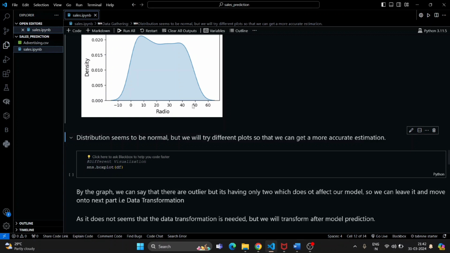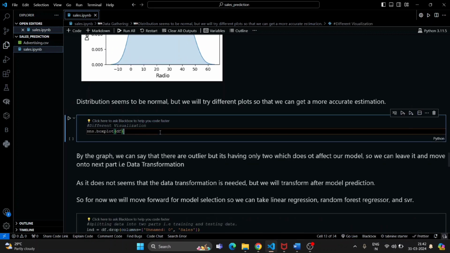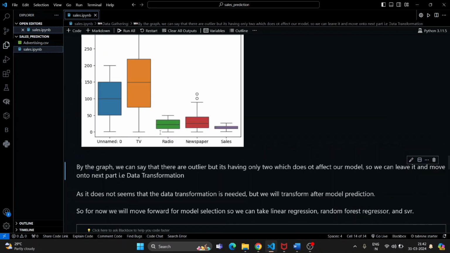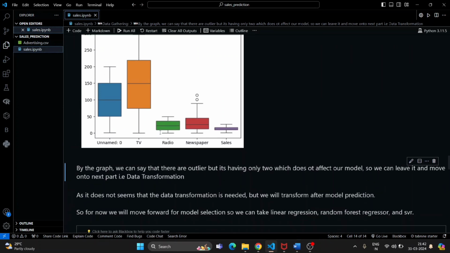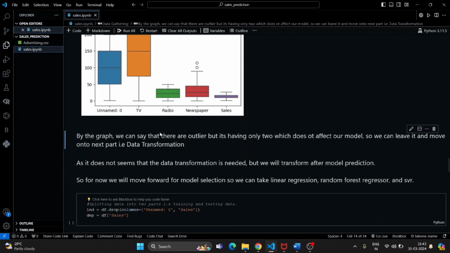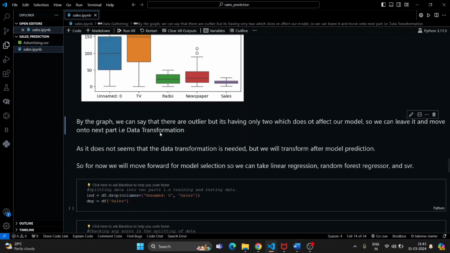For example, a box plot. So I am running the box plot, and yes, newspaper has some outliers. There are only two, which does not affect our model because we will use a regression model, and a regression model is not very sensitive to outliers. It does not seem that a data transformation is needed, but we will transform after model prediction so that we can compare whether it's needed or not.